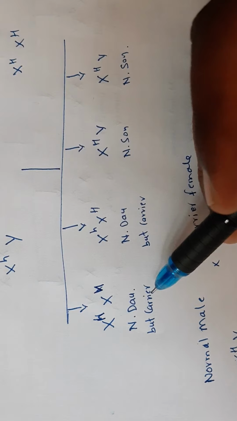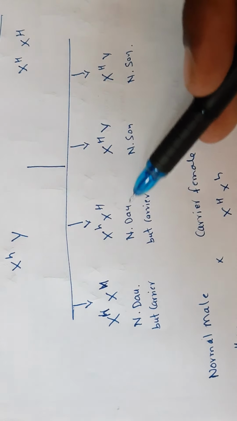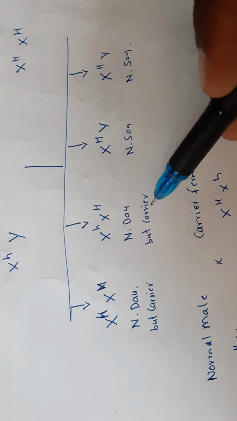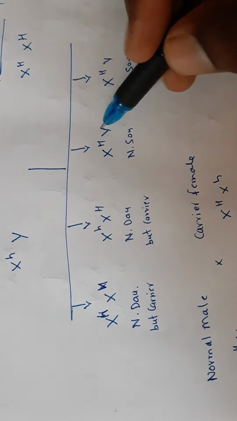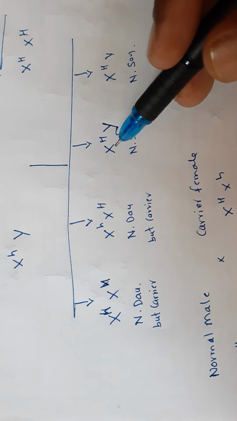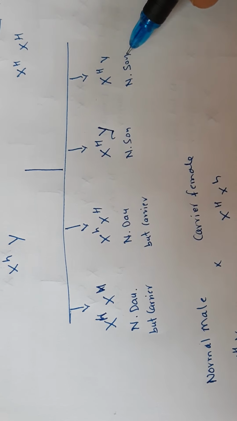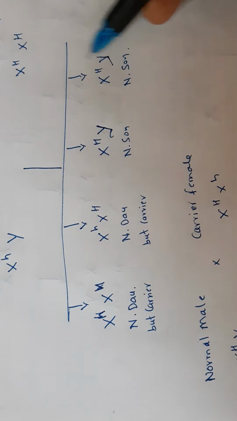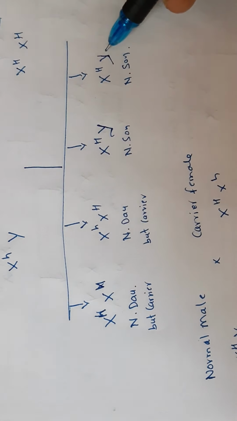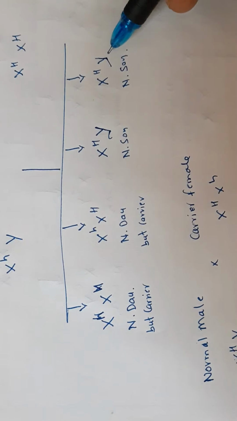So she is normal but carrier. Again a daughter, normal but carrier. See, the son is normal because X and Y, capital H, a normal son. Here one more son, capital H, normal son. Let me make it clear, this gene does not associate with Y. It is only associated with the X chromosome, not with Y.